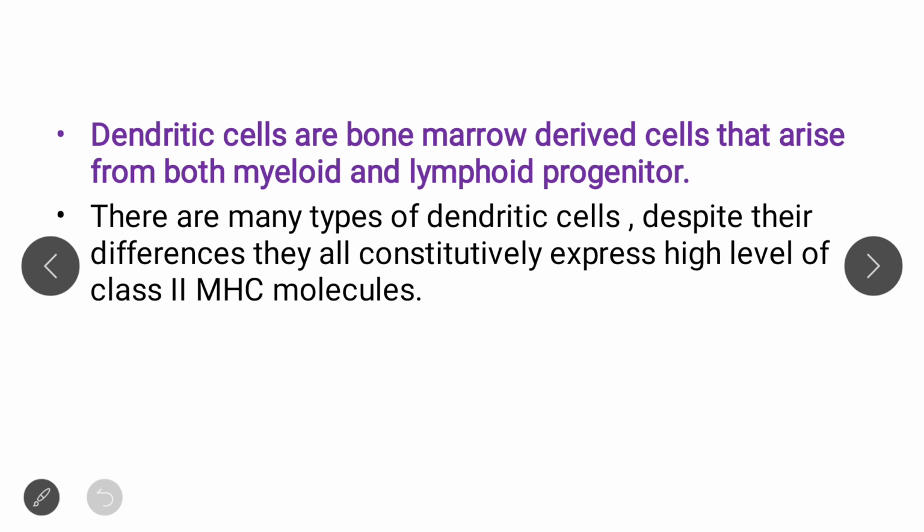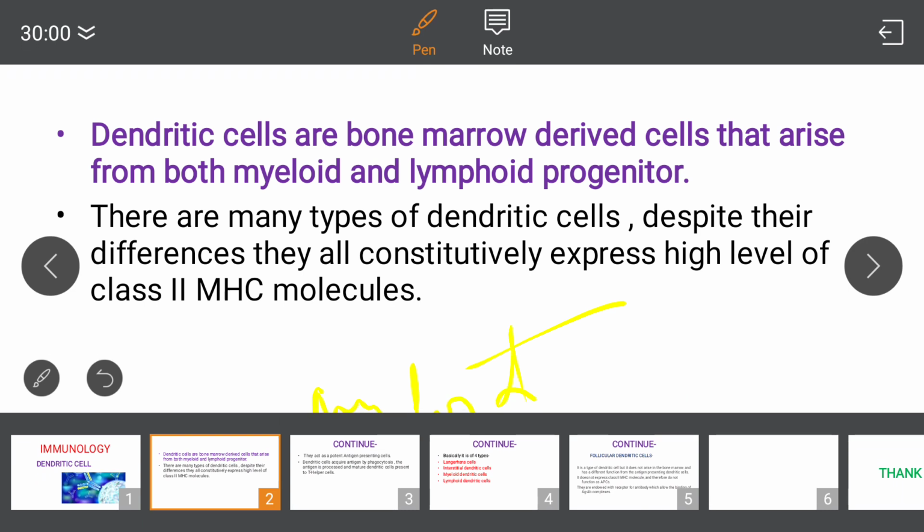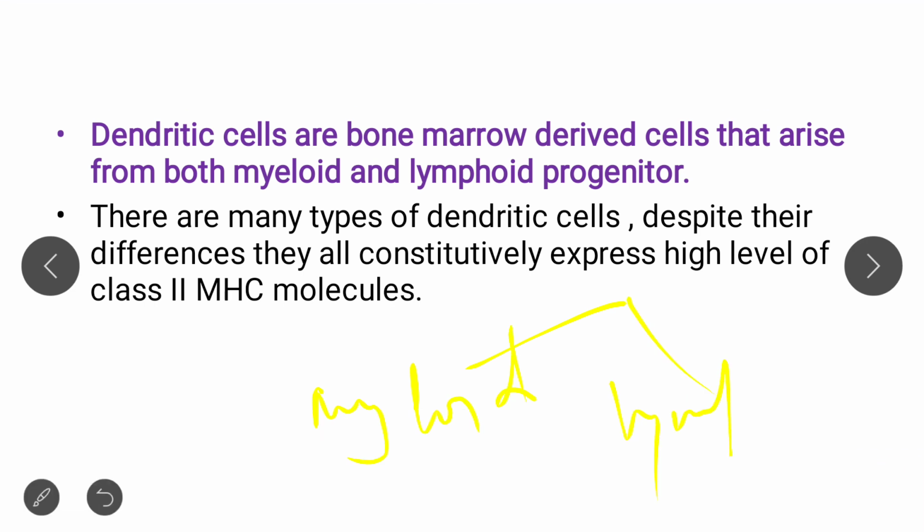Note it down that dendritic cells are basically bone marrow derived cells, derived from the hematopoietic stem cell. If we classify hematopoietic stem cells, there are two types: myeloid and lymphoid. The only class of cell present in both myeloid and lymphoid lineages is the dendritic cell.